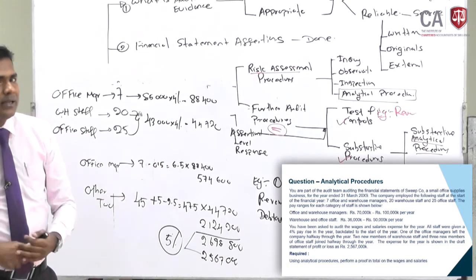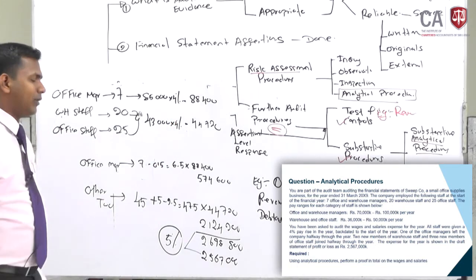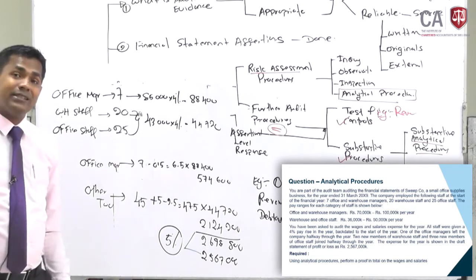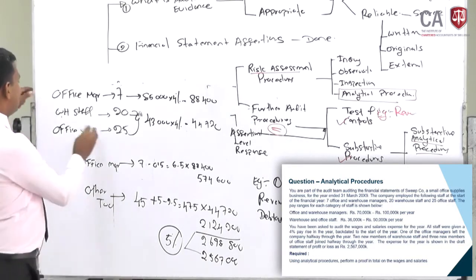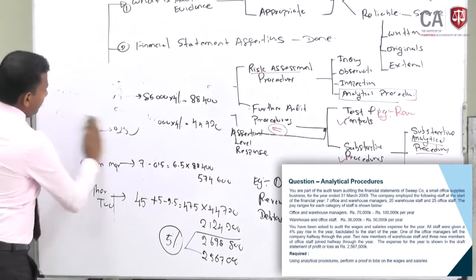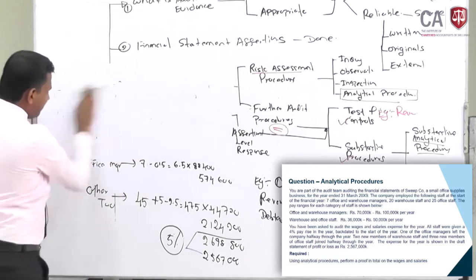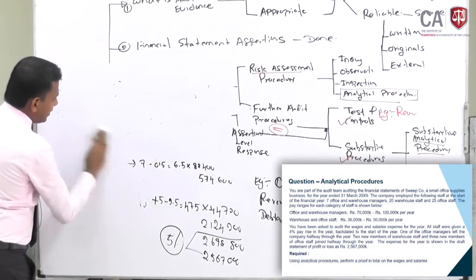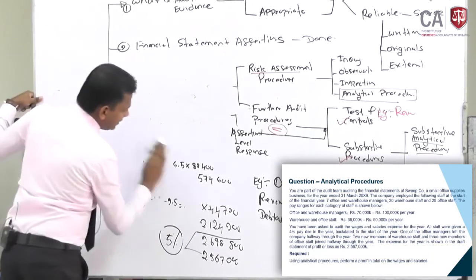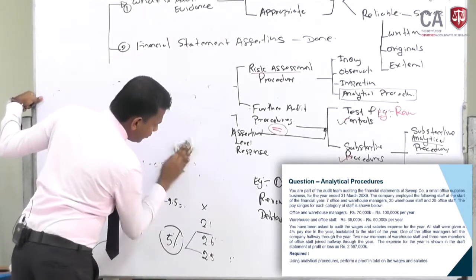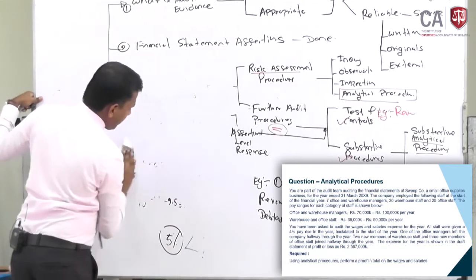If there are no abnormalities, the auditor is not required to go beyond that. So this is called analytical procedures. Right, I am going to delete this. We had to discuss this question in between to further explain analytical procedures. I hope it's clear to you now.